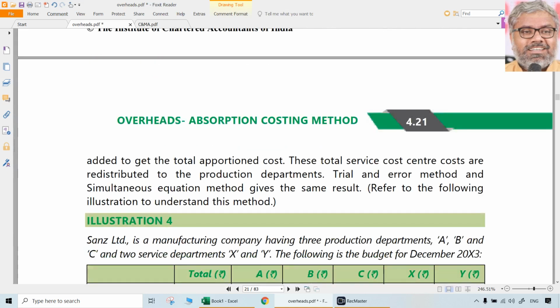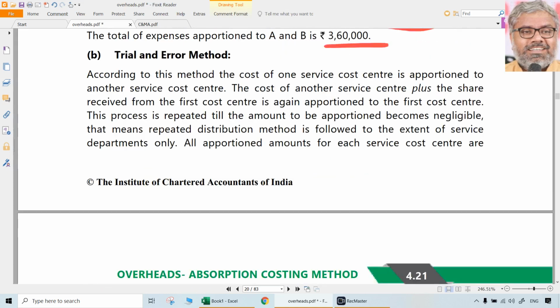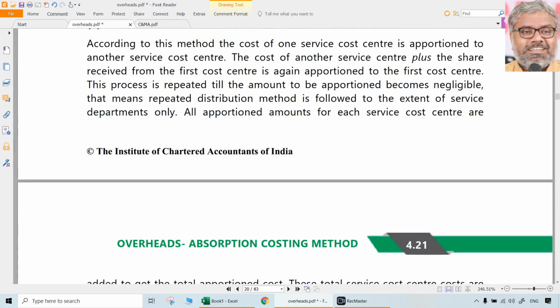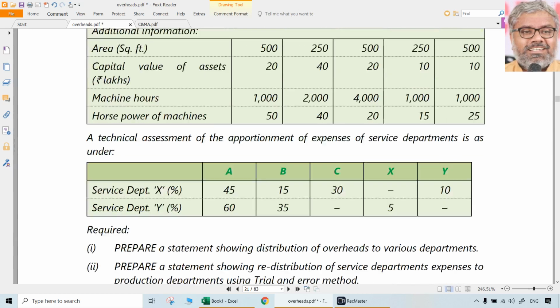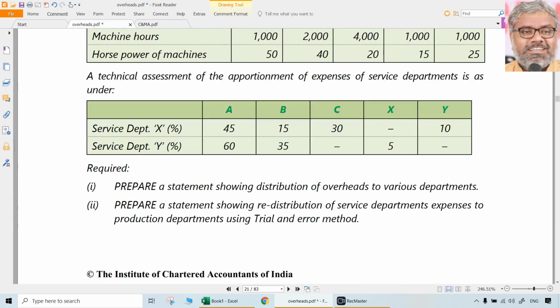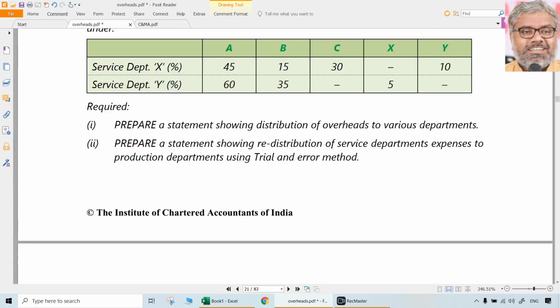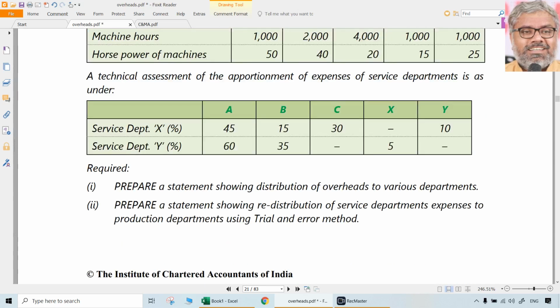Now moving on to the second method here, that is trial and error method. See, trial and error method is nothing like a special great method or something, but only point is we need to just take the costs of one service department first and take all of that to the other service departments in one shot, and then do the reverse mechanism once again.